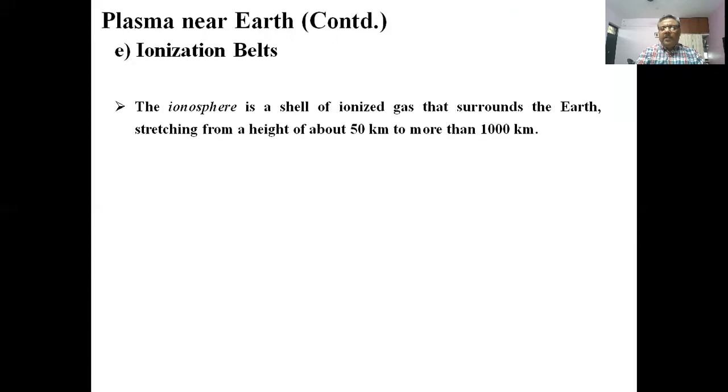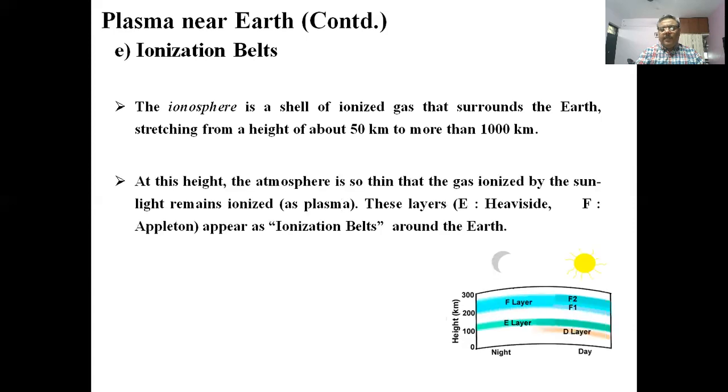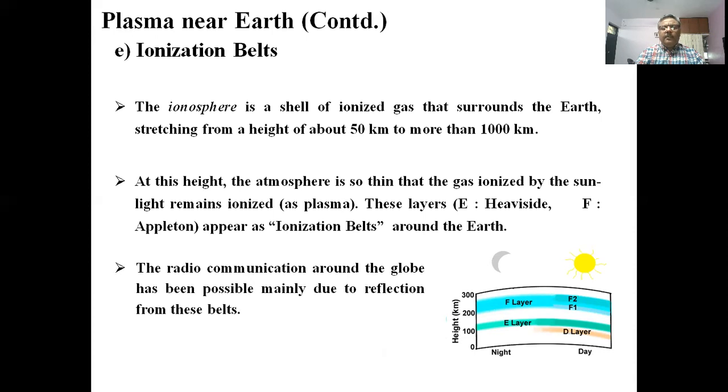Now we come to the ionization belts. The ionosphere is a shell of ionized gas that surrounds the Earth, stretching from a height of about 50 kilometers to more than 1000 kilometers. At this height, the atmosphere is so thin that gas ionized by the sun remains ionized. These layers appear as ionization belts around the Earth. Radio communication around the globe has been possible mainly due to the reflection from these belts.